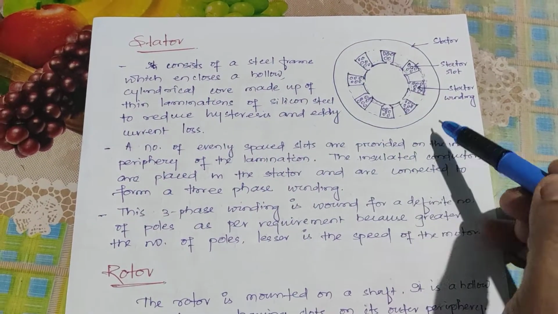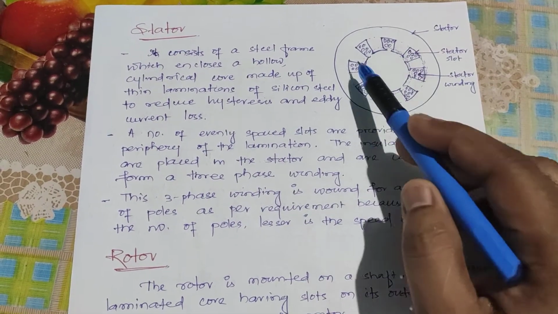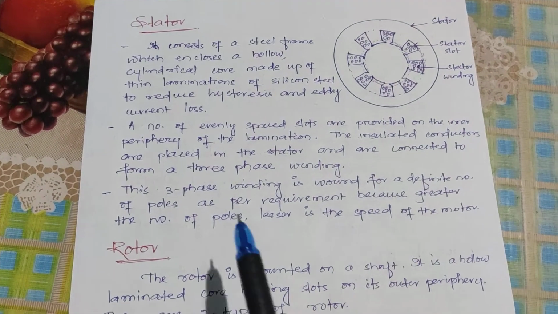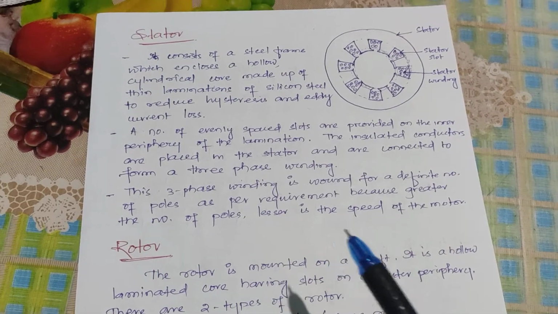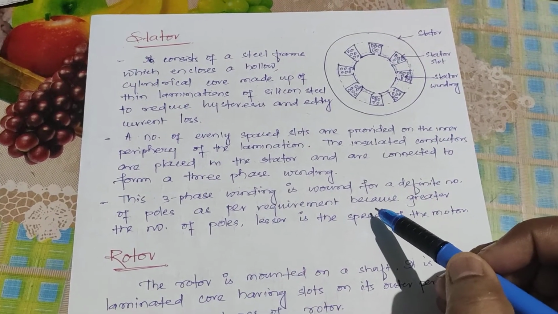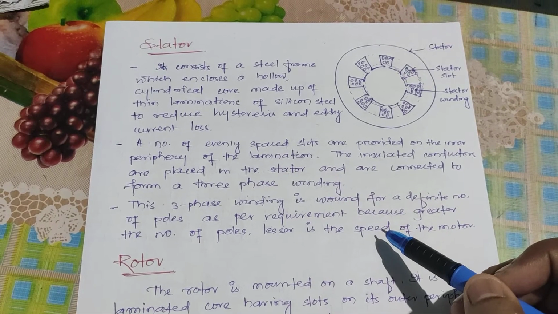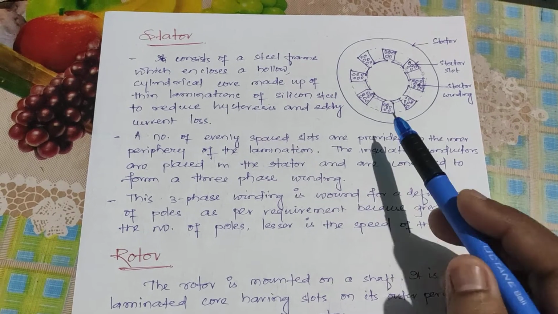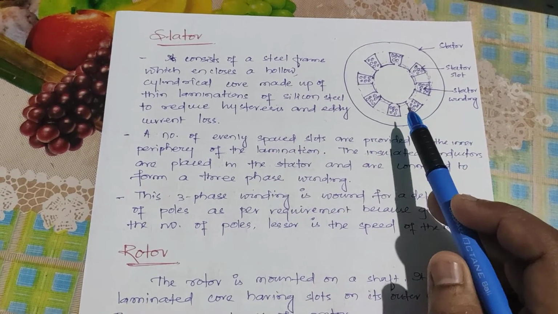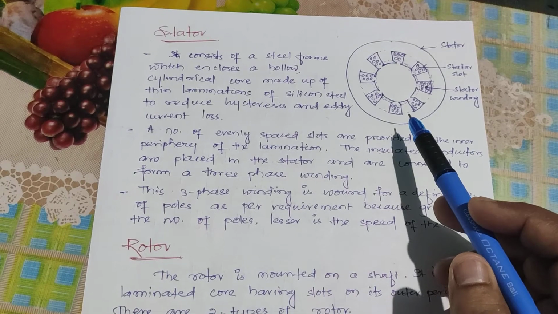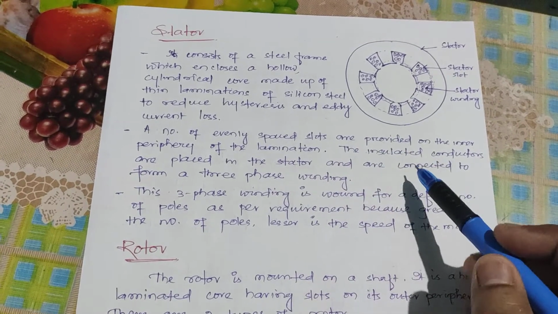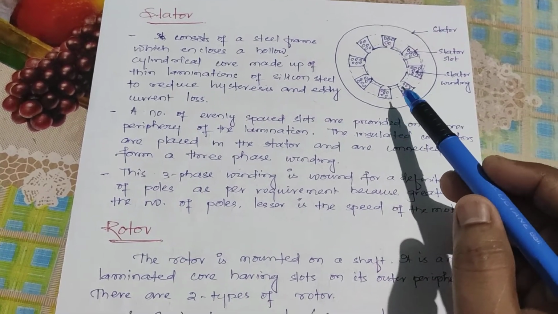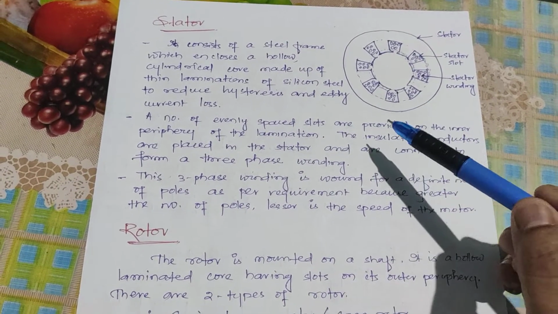Here the stator part is given. Here a number of slots are there. In each slot the windings are there, three-phase winding. Here one important point is that the number of poles is inversely proportional to the speed. So in a motor, if the number of poles is more, then the speed will decrease. If the number of poles is less, the speed will be more. So wherever we need high speed, we have to use a motor with fewer poles,